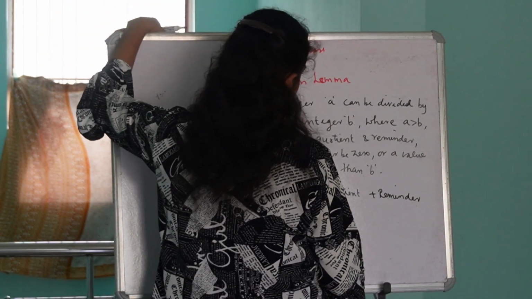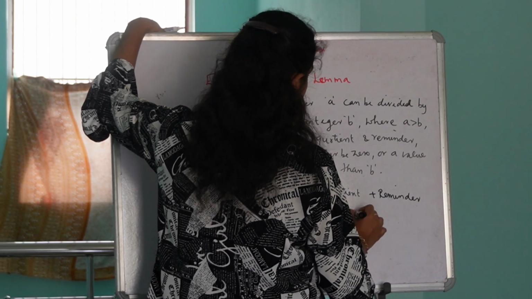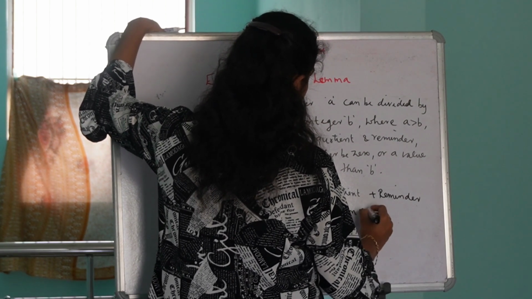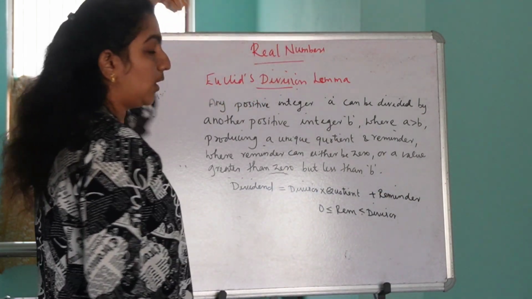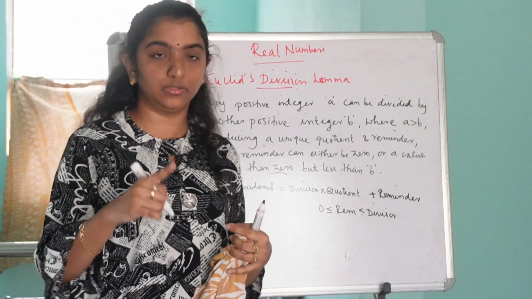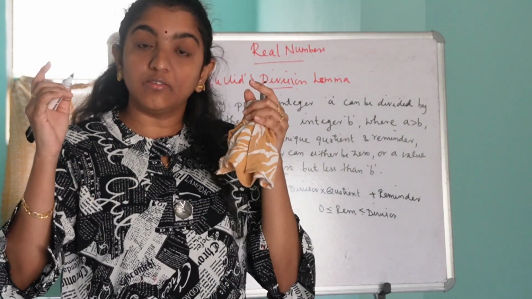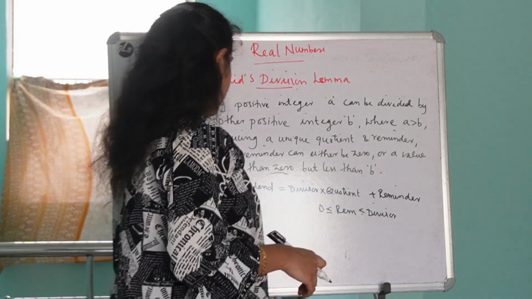And here remainder can either be 0 or a value greater than 0 but less than divisor. Not equal to divisor or not greater than divisor. The remainder value will always be less than divisor. Is it clear? Yes.